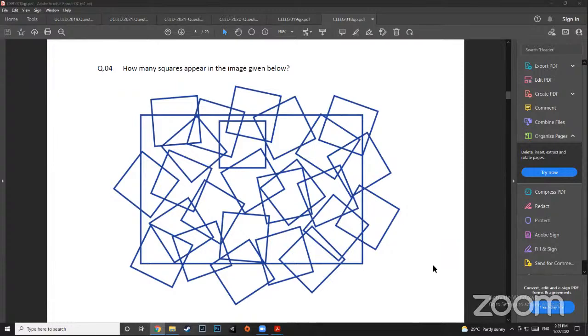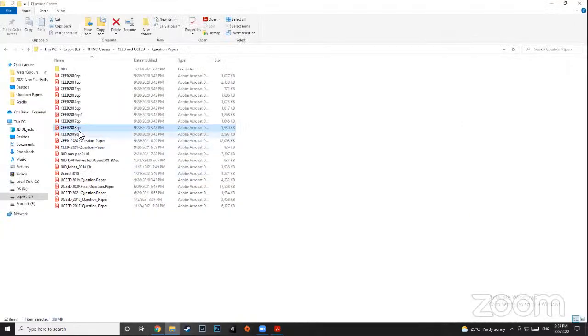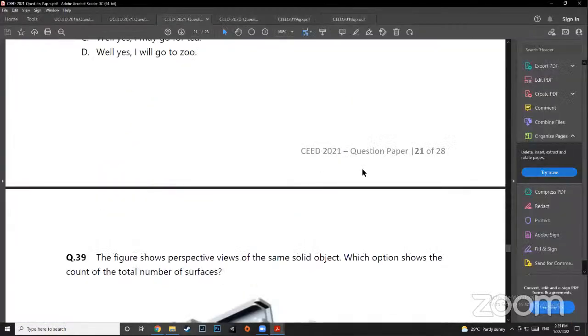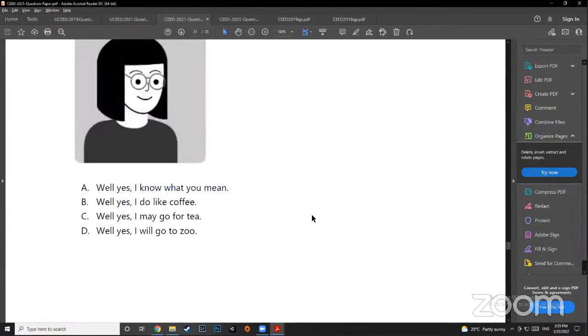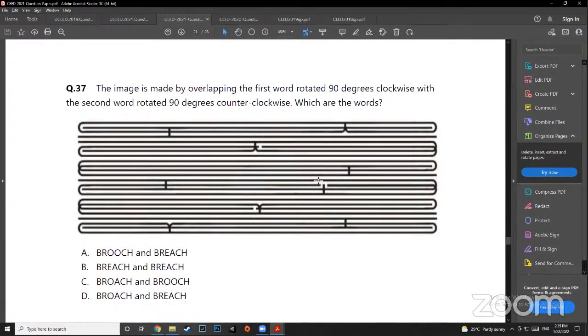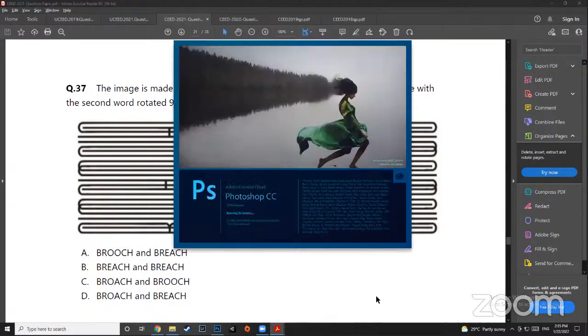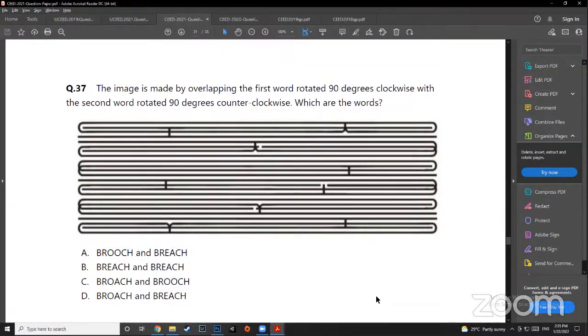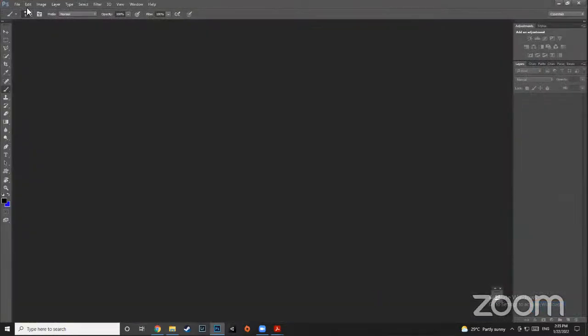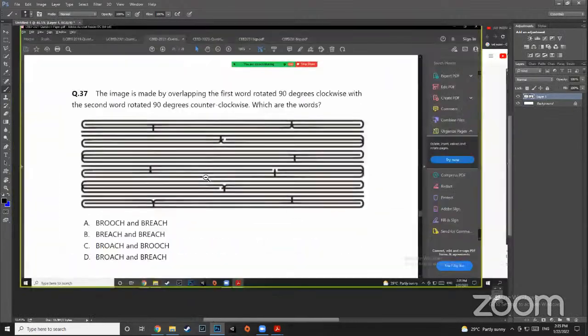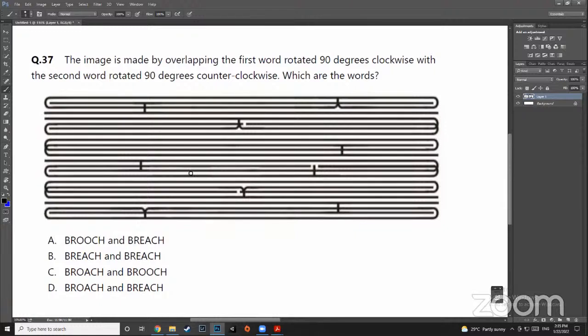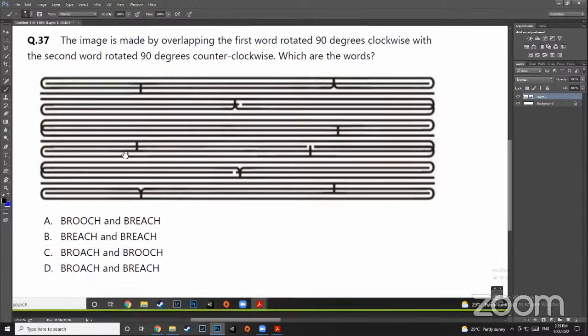So can you see 2021 question number 37? UCEED 2021 question number 37. Right. We're already at 39. Oh, this is interesting. But in this case now, first of all, there are two things in this question that you need to understand very well. First is what the question actually is. The question is for you to realize that the thing that you're seeing is actually a stretched version of two words, and they have been overlapped. How have they been overlapped?